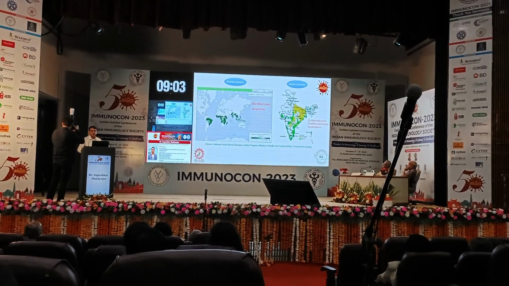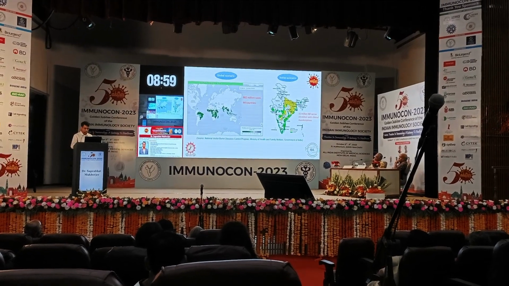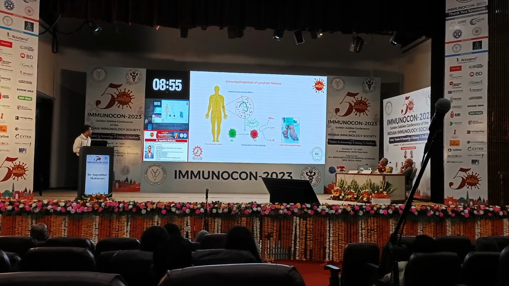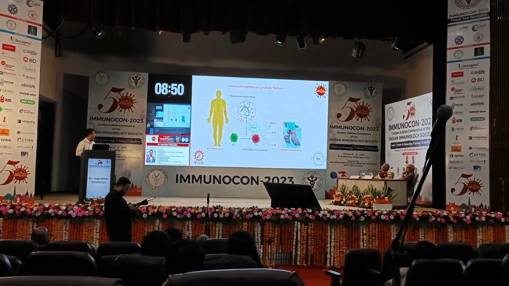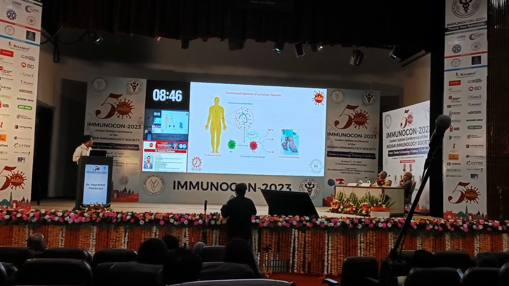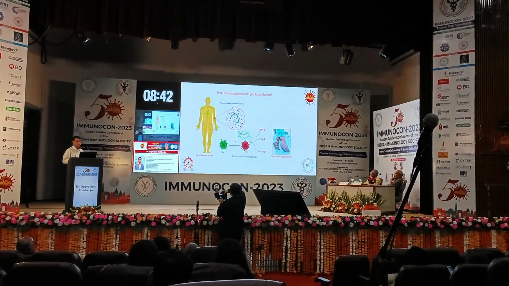But the current treatment regimen is not sufficient to control this parasitic disease, so immunotherapy could be an option. If we look at the immunopathogenesis of this disease as per the available literature, when this parasite enters the human blood through vector-mediated transmission, it interacts with a number of immune cells.